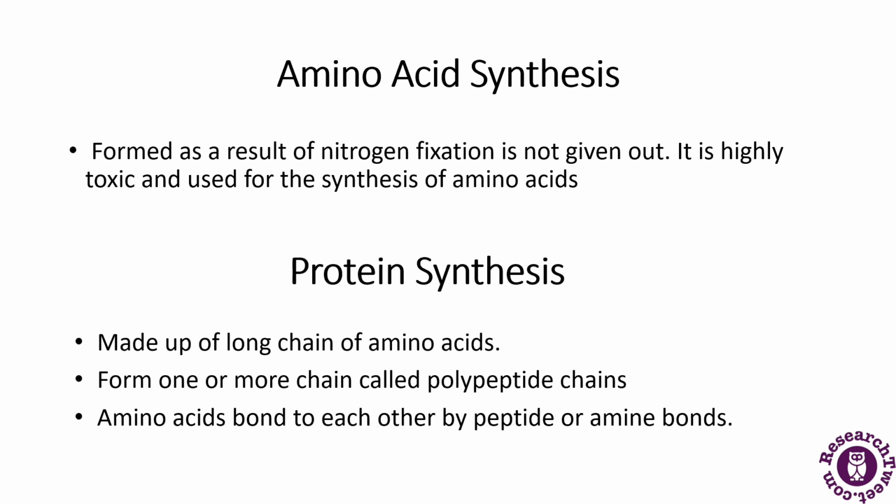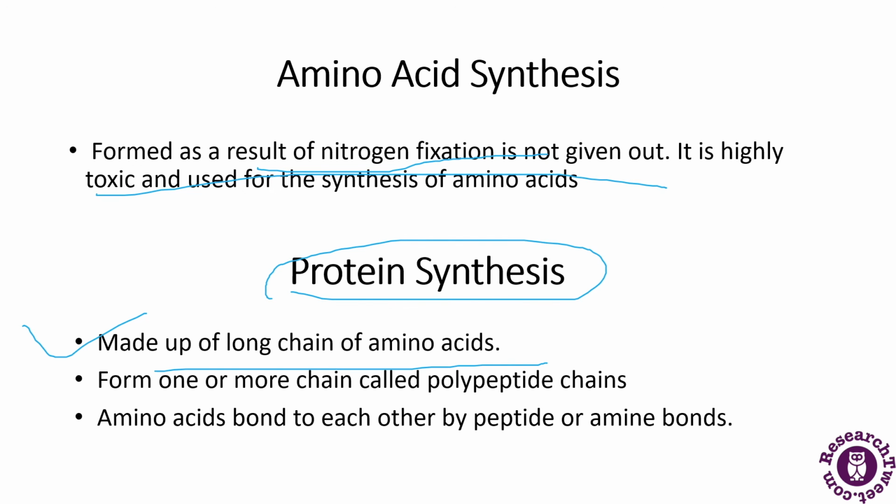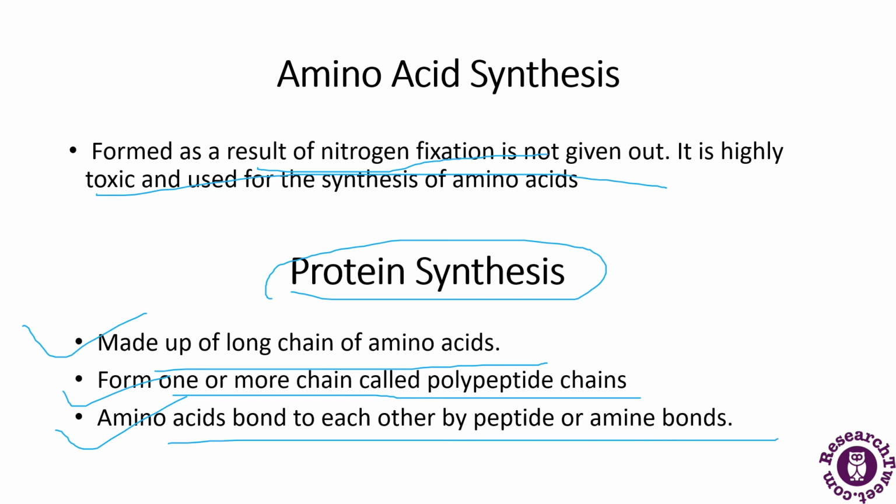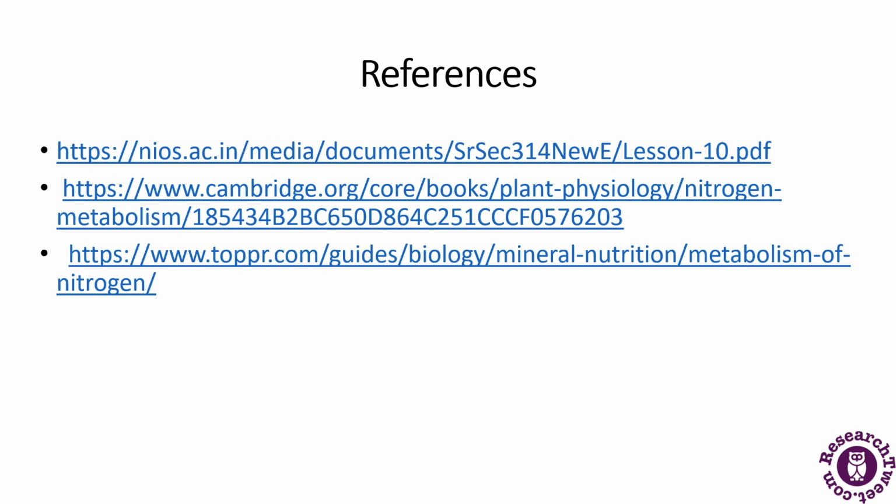Now, amino acid synthesis. The ammonia formed as a result of nitrogen fixation is not given out; since it is highly toxic, it is used for the synthesis of amino acids. Then there is protein synthesis. Proteins are made up of long chains of amino acids, forming one or more chains called polypeptide chains, and the amino acids are bound to each other by peptide or amide bonds. So this was all about the metabolism of nitrogen.